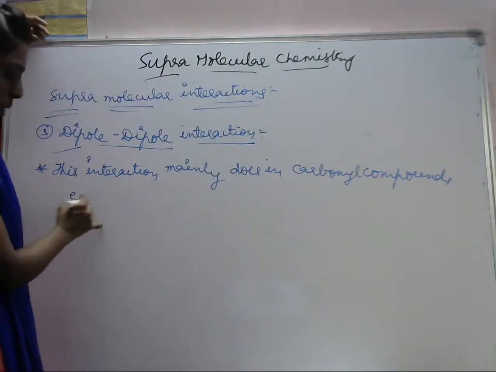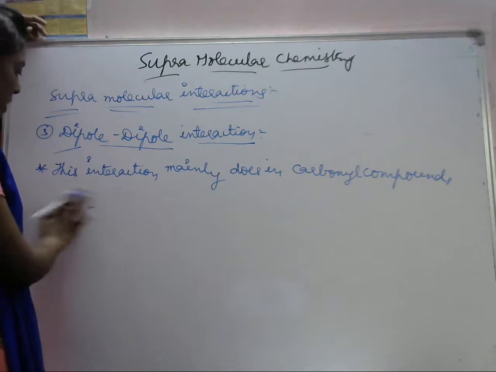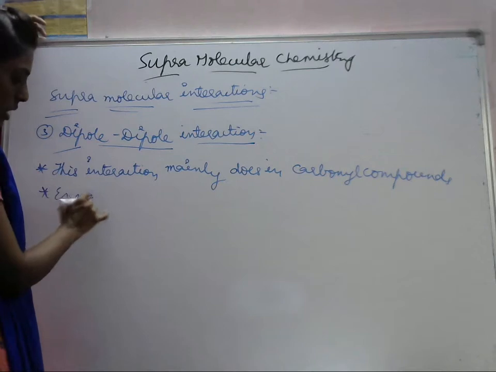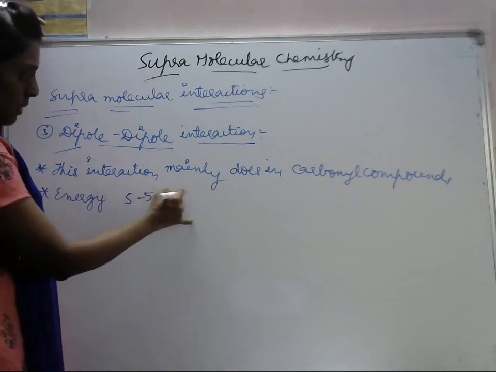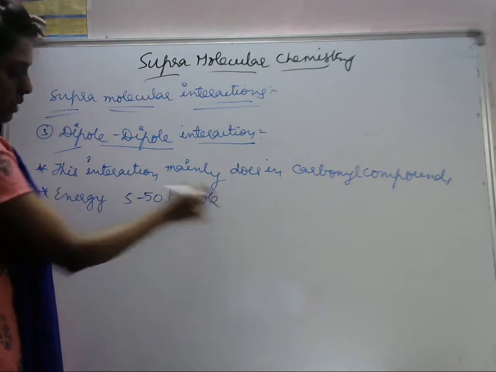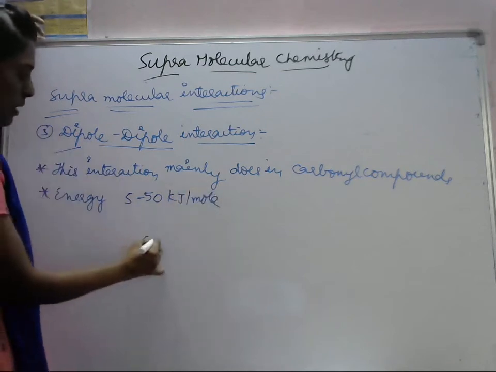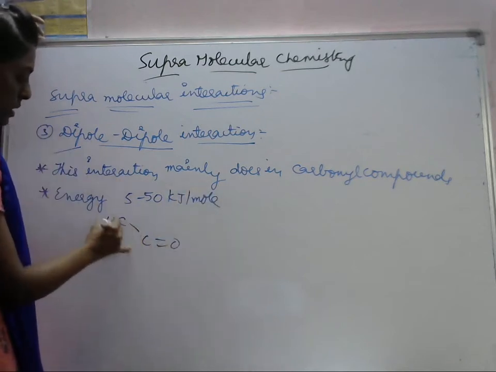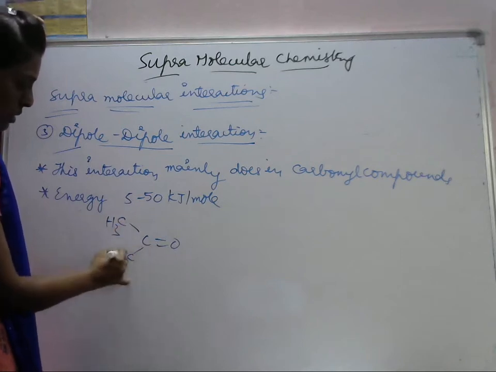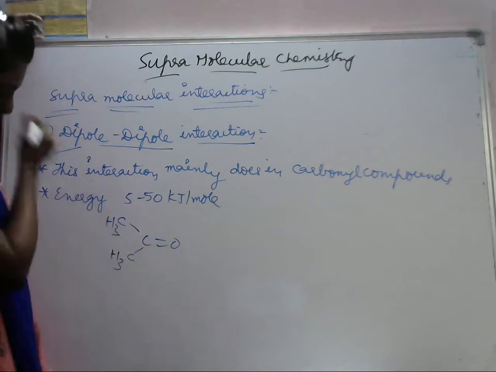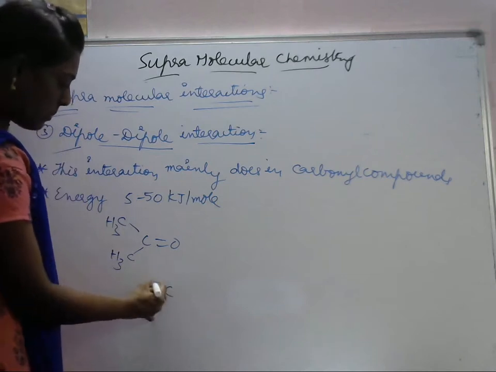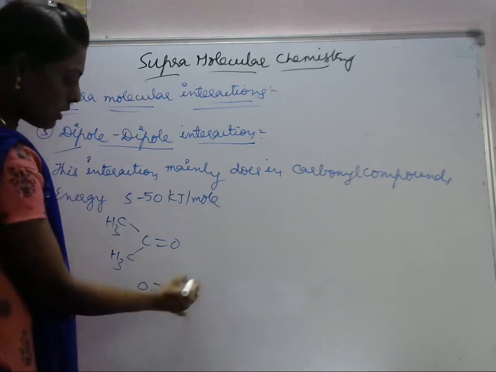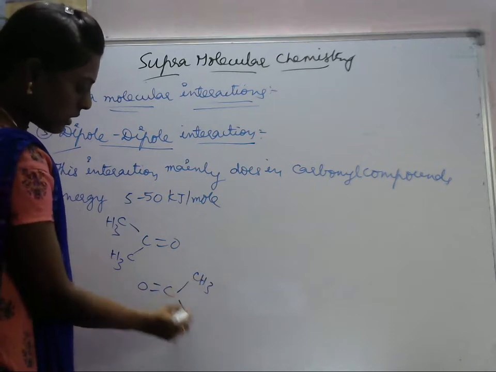And what is the energy here? We have to write the energy, it's also important. Energy is 5 to 50 kilojoule per mole. So let's see here. This is acetone, and we take two acetone molecules. Here O is there, here CH3, and here CH3.